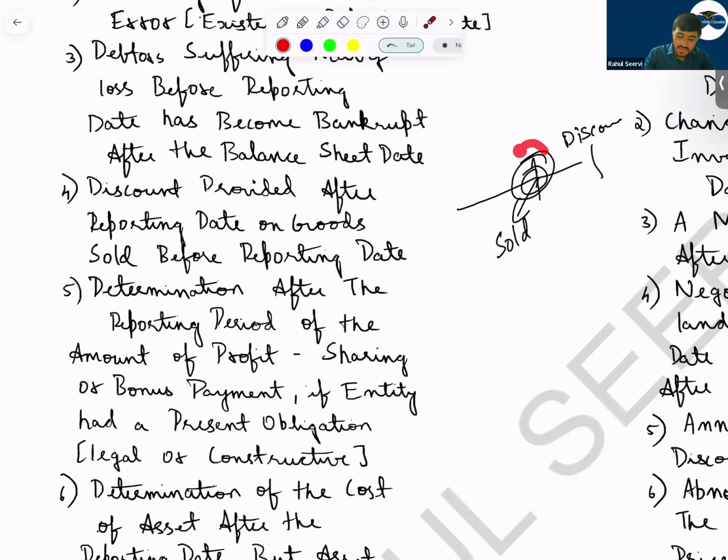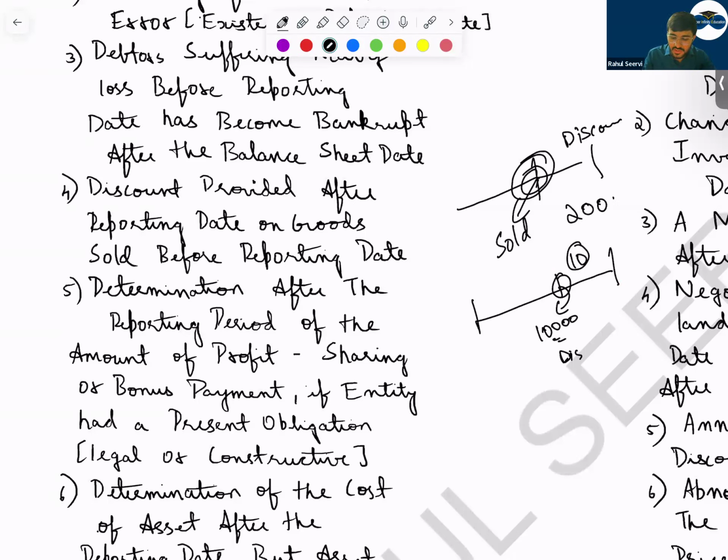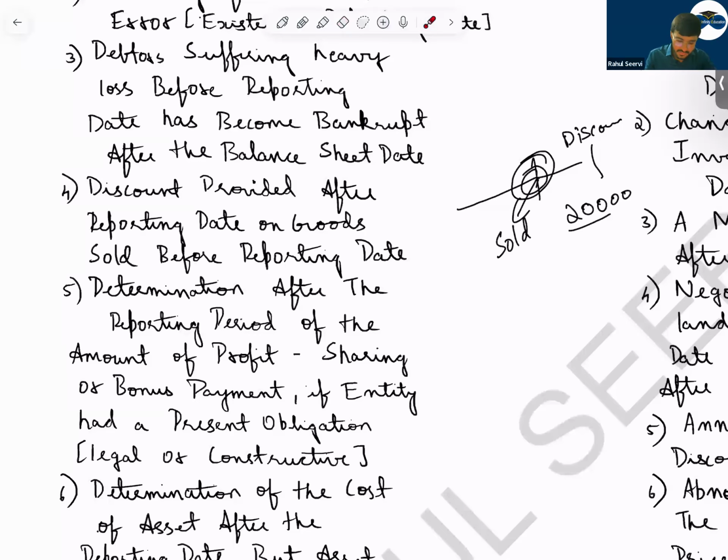In some entities, they say that if you purchase more than 10,000 units, you will receive a discount. Till here you estimated that the company will never purchase, but after 10 days the company placed an order for 20,000 units. That means you have to provide the discount, so you have to adjust it here. So you got evidence, the condition was there on that date.